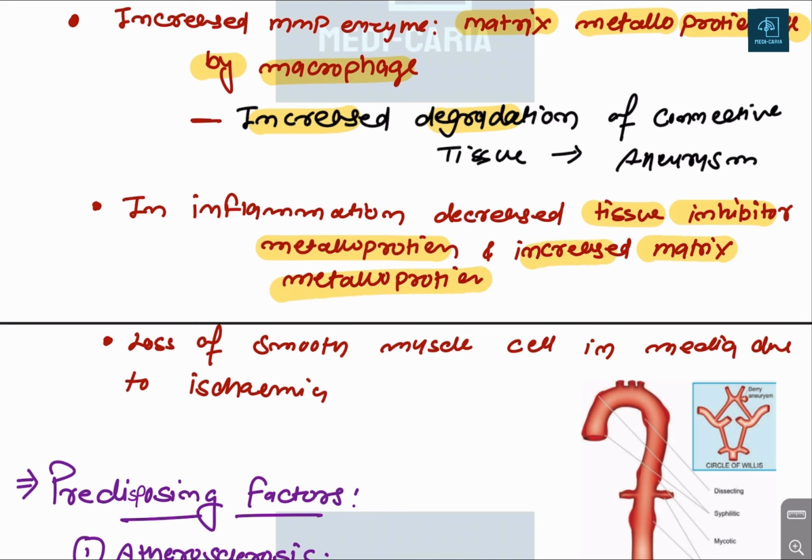So basically, what it is saying here is that in the inflammation there is a decreasing of tissue inhibitors of metalloproteinase and increasing of the matrix metalloproteinase. So there are 2 points. First is this and second is this. You can easily understand this.